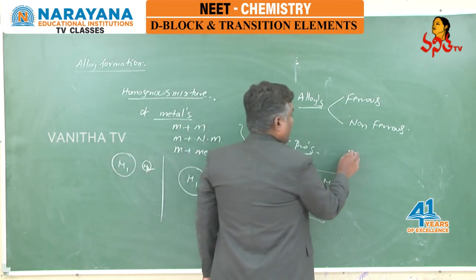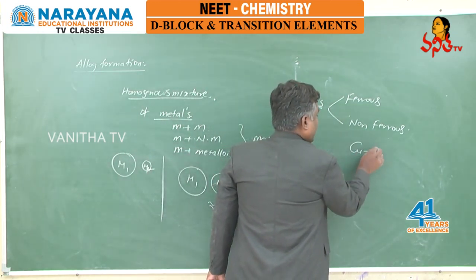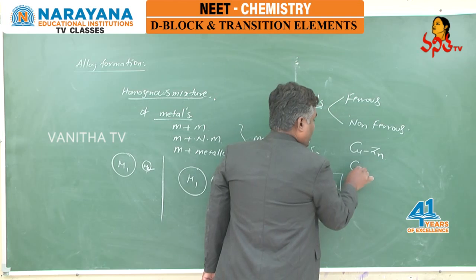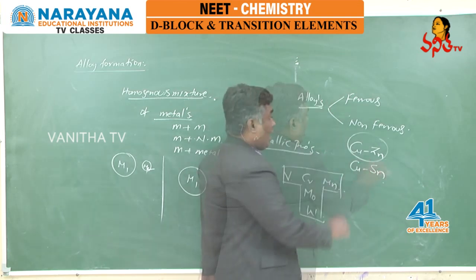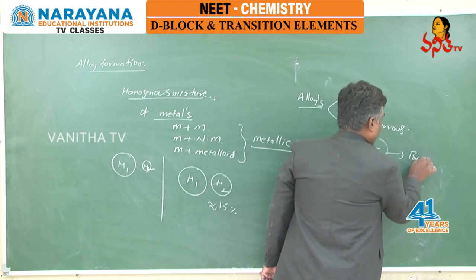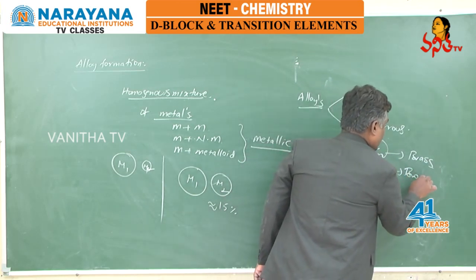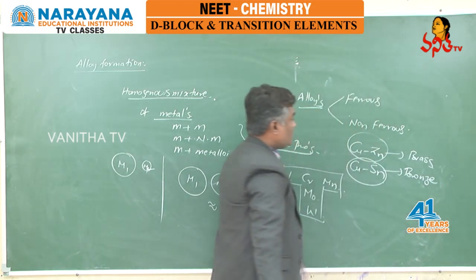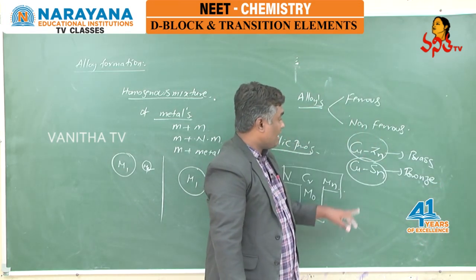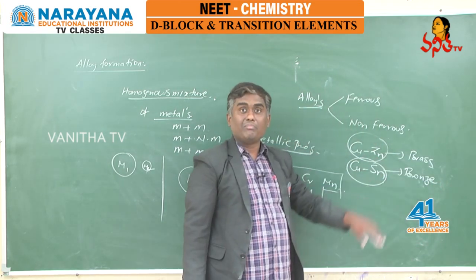At the same time, we have copper zinc couple, and at the same time copper tin couple. Copper zinc is nothing but brass and copper tin is nothing but bronze, right? So copper zinc is forming brass and copper tin is forming bronze.